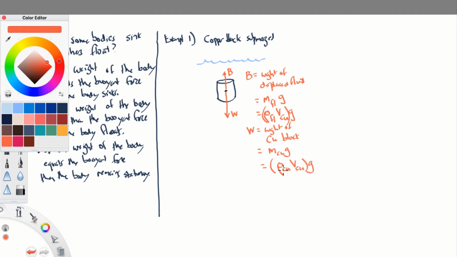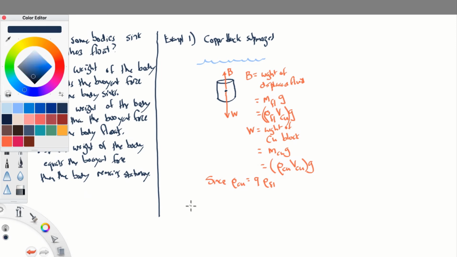You can see right away that these two expressions, the buoyant force and the weight, look an awful lot alike. They both have this g. They've both got the volume of the copper, but where they differ is that this one has the density of the fluid, and this one has the density of the copper. Since the density of the copper is equal to 9 times the density of the fluid, water, the specific gravity of copper is 9, which means that the weight is greater than the buoyant force, and hence the copper block sinks.